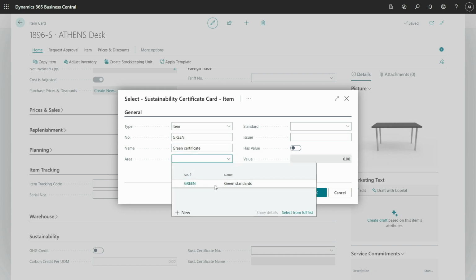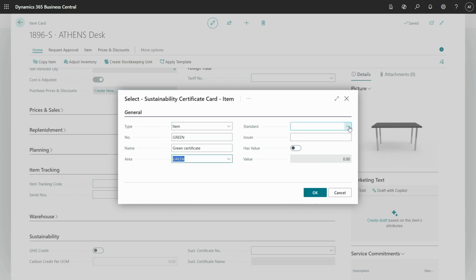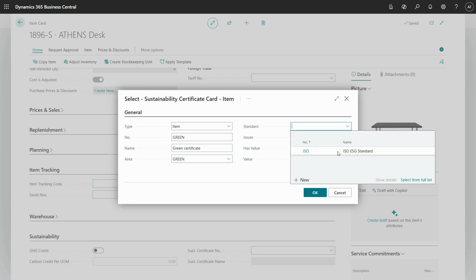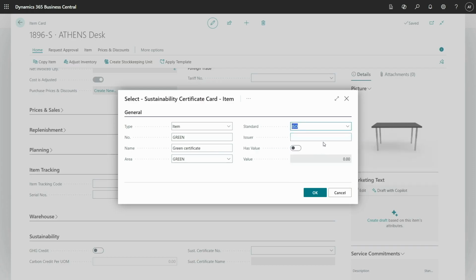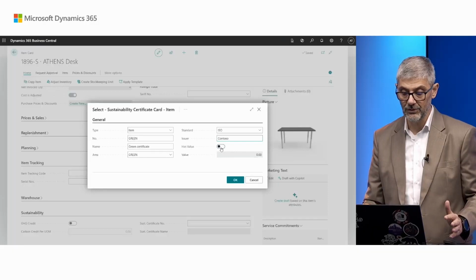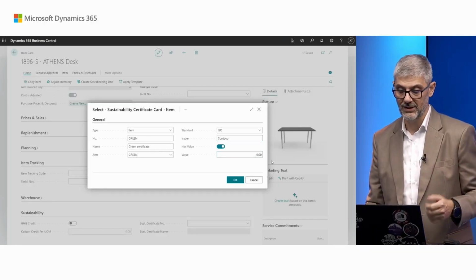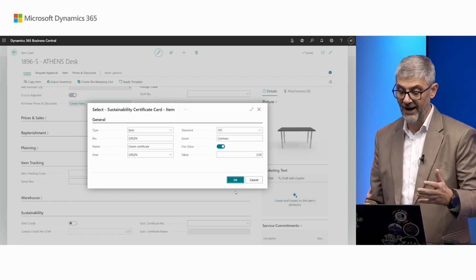I have some area I already created. So now we have additional tables with the area. We have additional with the standard. So you can choose different areas. So you can group them based on what you want to track. You can keep different standards. Issuer, Contoso. And now, if this certificate has some value, so if you are tracking, for example, emissions or something like that, whatever you want to track, you can enter. If you do not want to, it will be empty. But if it has value, you can choose has value, and then you can enter, for example, 5, and you can add. This is a basic small feature and applicable to both items and vendors.